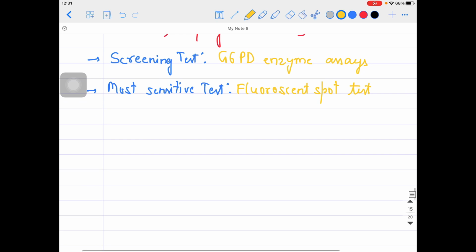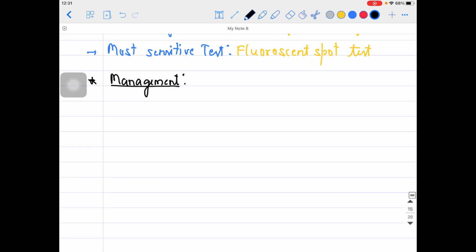Now at last, let me come to the treatment part also. So let's treat this patient as well. How will you manage this patient? Management is very simple, guys. Etiological treatment will be taken up over here. For example, the basic problem was about the oxidative stressors, so try to minimize these oxidative stressors. For example, the sulfa drugs, any kind of infection, or if the patient is taking fava beans, these kinds of oxidative stressors should not be given to the patient. So you should avoid these oxidative stressors.